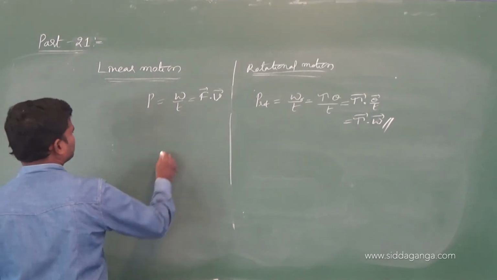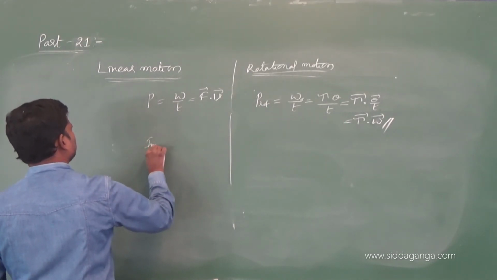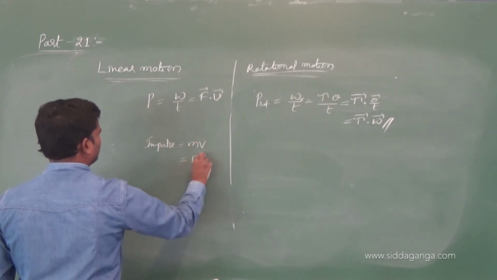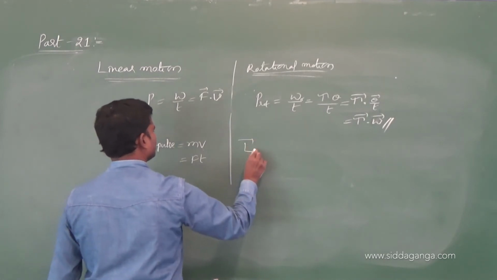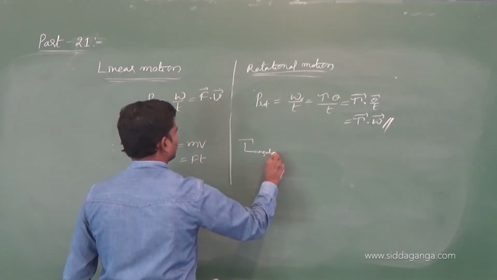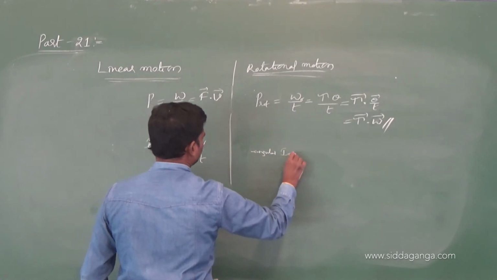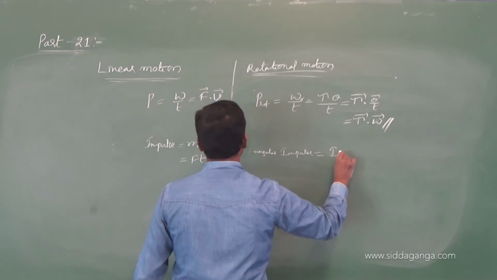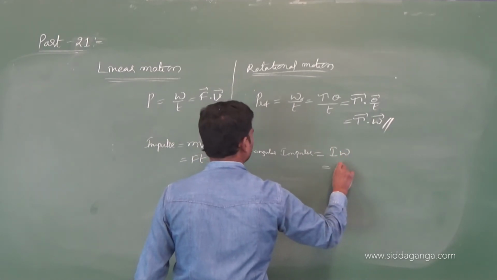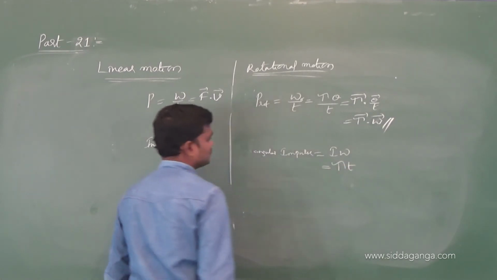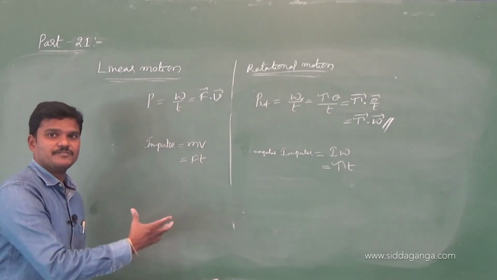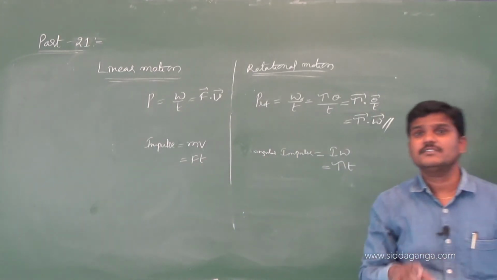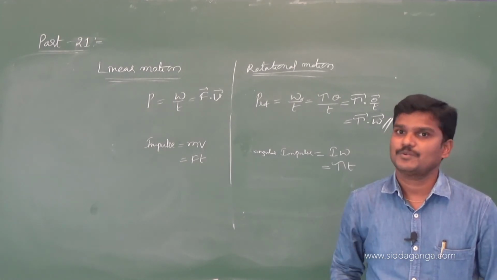Impulse, just now I have written impulse: mv, Ft. Here angular impulse: m is nothing but I, v is nothing but omega, force is nothing but tau, t. Anyhow just now written, so no need to write. And loss of energy, just now written, so no need to write. Write down these variations and use all these equations to solve some basic questions from your assignment sheet.